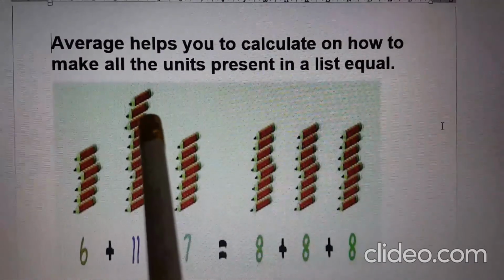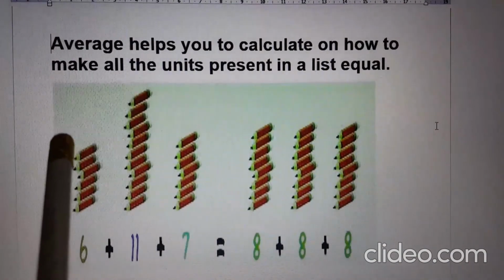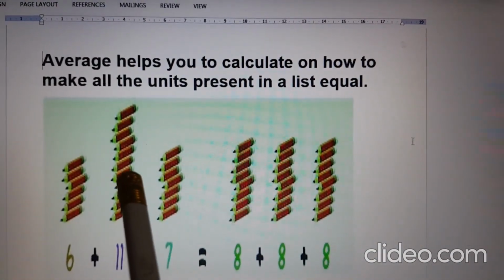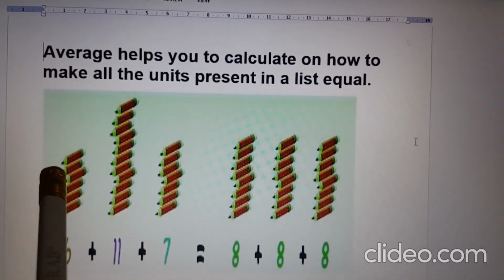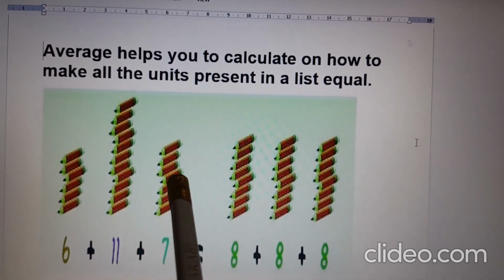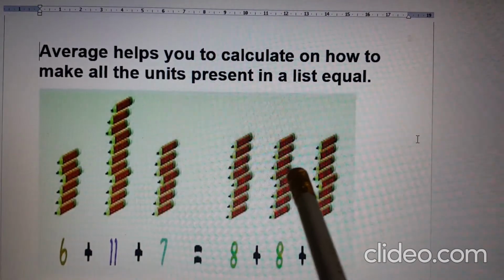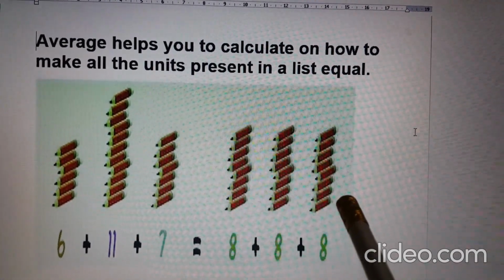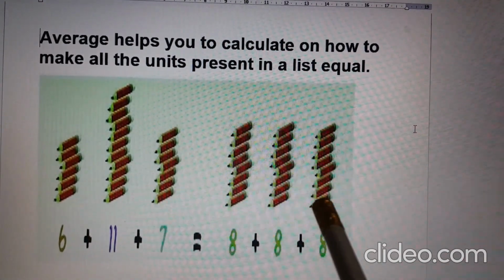When we move some of the pencils of this pile to the first pile and to the second pile. So if we move 2 pencils from this pile to this pile, we get 8, and 1 pencil from this pile to this pile, we get 8. So we have equalized all the piles where we get 8 pencils and 8 pencils. In other words, we have equalized all the piles.